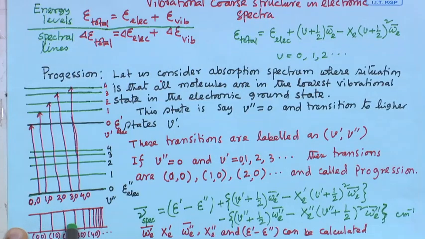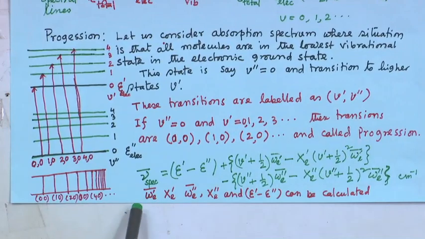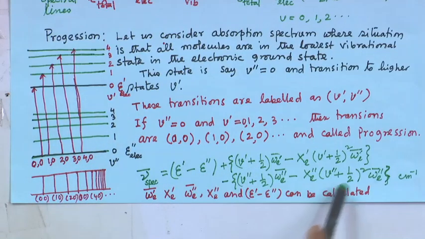Okay. And then one can determine the frequencies omega e dash and omega e double dash for the excited state as well as the ground state, the anharmonicity constants x e dash and x e double dash, as well as the electronic energy difference, using this expression.